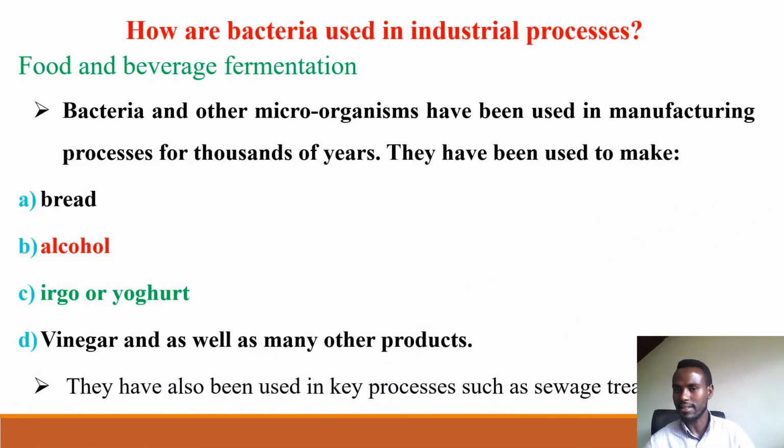Bacteria are used in industrial processes. What is the importance of bacteria in industry? So bacteria have several processes in industry, such as in food and beverage fermentation for producing bread, alcohol, and ergo yogurts. Let me see one by one. Food and beverage fermentation is used by bacteria and other microorganisms that have been used in manufacturing process of for